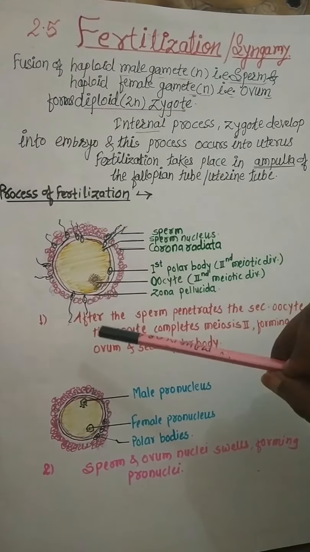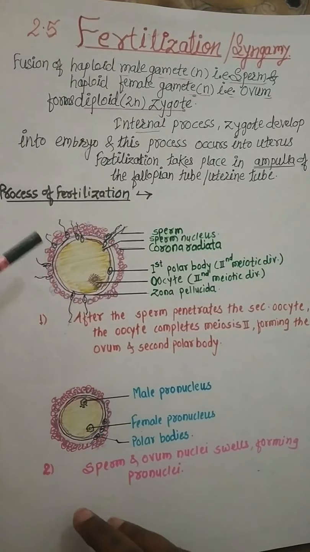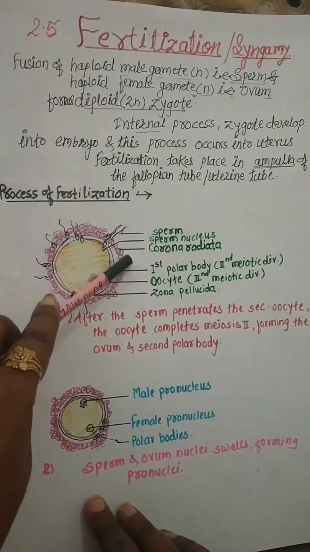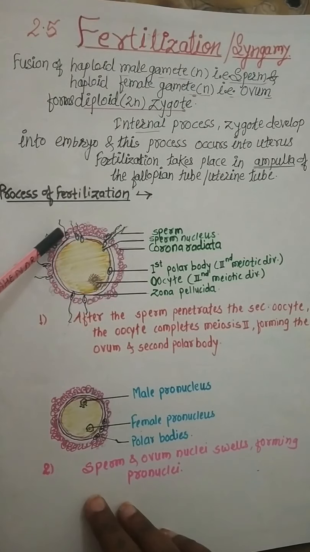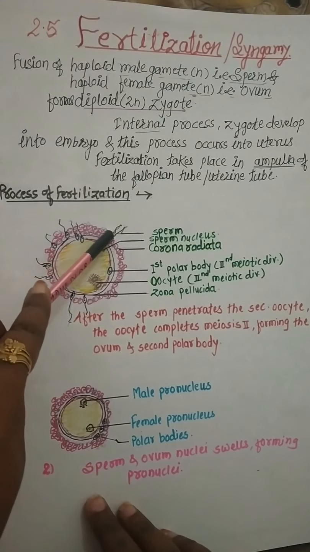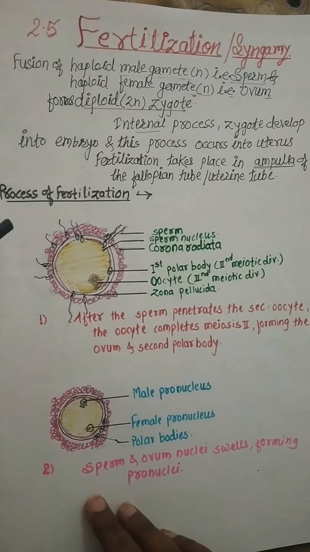See here in this diagram, a number of sperms are attracted. This is the first step of fertilization, that means movement of these sperms towards the egg. It is important.